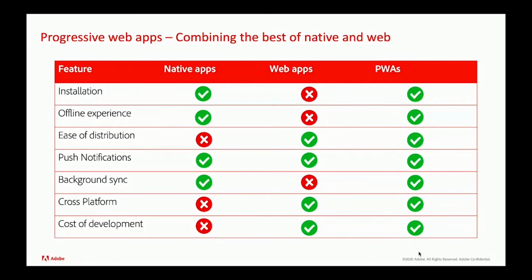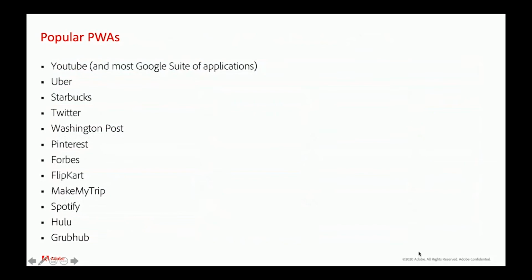So the industry has quickly embraced progressive web apps, and there are a large number of progressive web apps coming out, with new ones coming out almost every day. A popular PWA is YouTube and YouTube TV, and almost all applications in the Google suite of applications are becoming progressive web apps. This includes Gmail even.